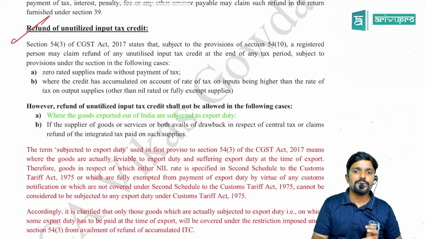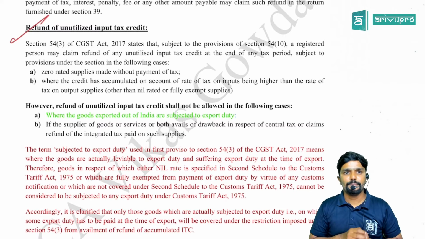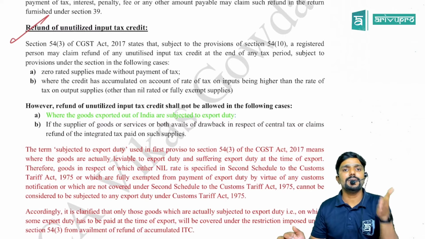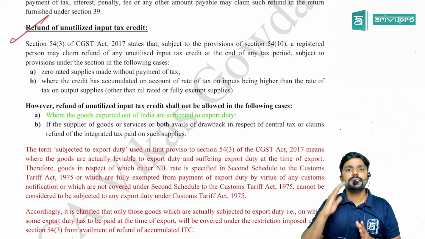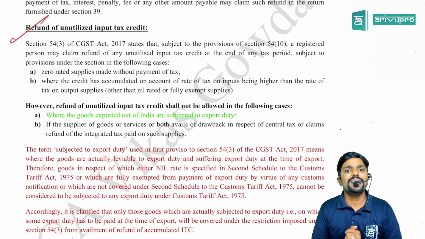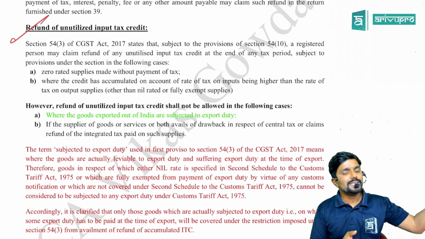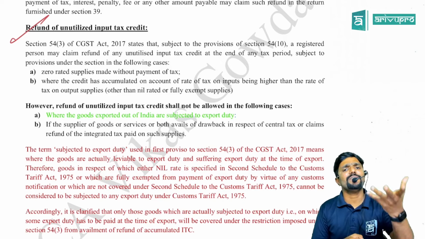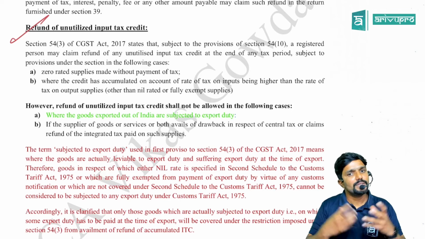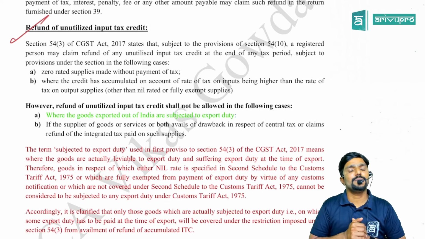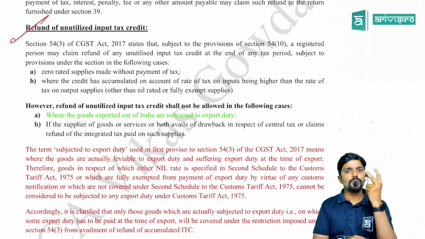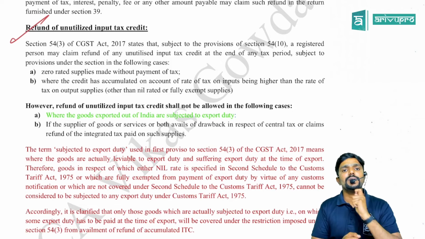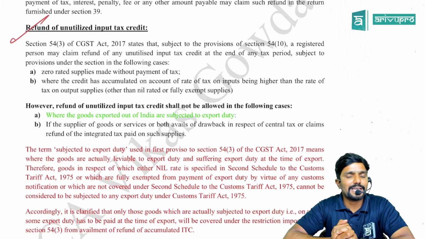Then the second scenario is inverted duty structure, meaning the tax on my inward supply is more than the tax on my outward supply. For example, on my outward supply I am liable to pay tax at 18%, whereas on my inward supply I am paying tax at 5% or 12%. Then definitely I will have some unutilized input tax credit. Can I claim the refund of it? Yes, guys. Only in these two scenarios can you claim the refund of unutilized input tax credit.